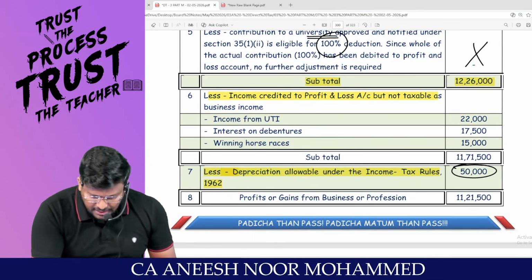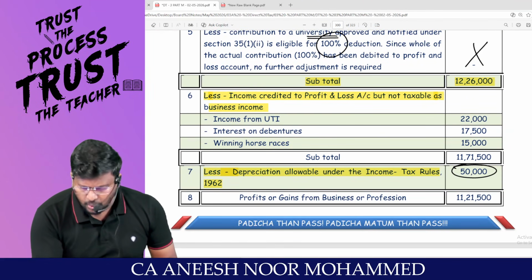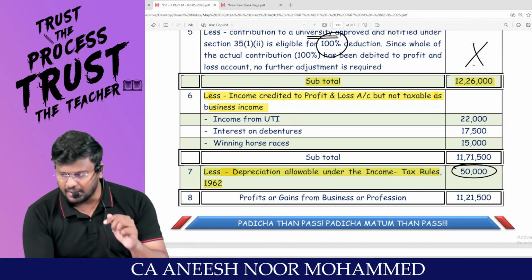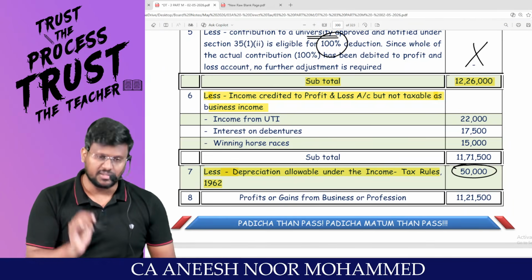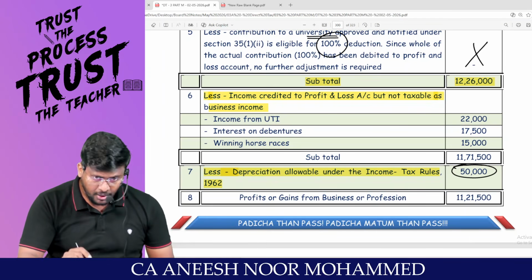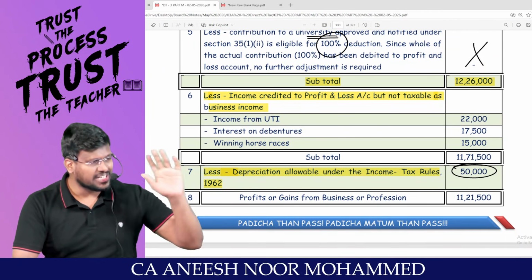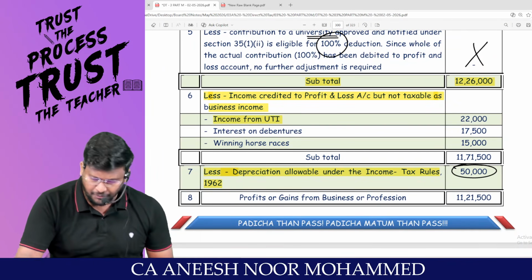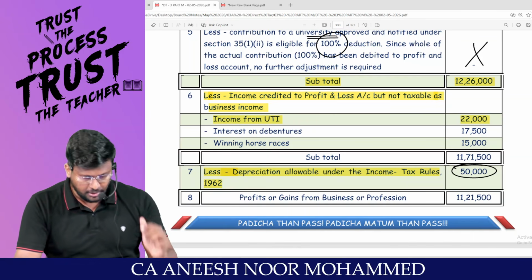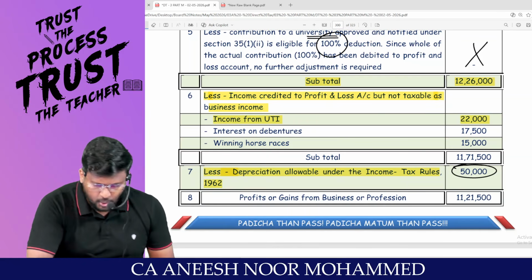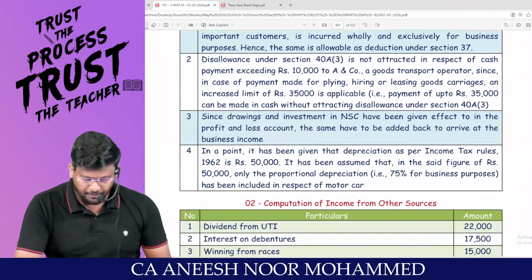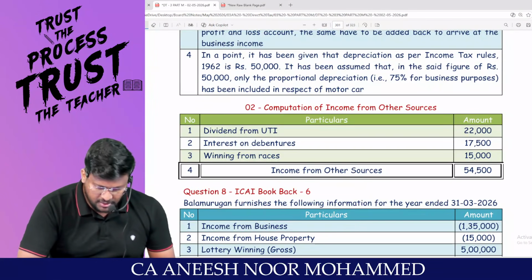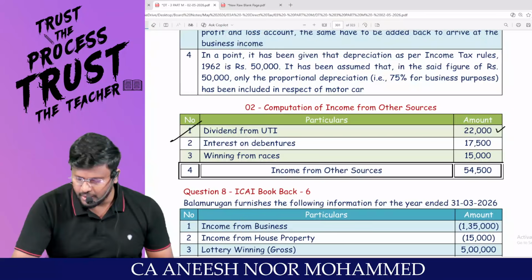Sir, these incomes are all credited to P&L account. Because of crediting this income to P&L, net profit would have increased. These are impurities. They should be removed from PGBP and should be included in the respective head. Like income from UTI, 22,000. After excluding this 22,000 from PGBP, immediately you should include it in IFOS. That's what, sir. Dividend from UTI, 22,000.